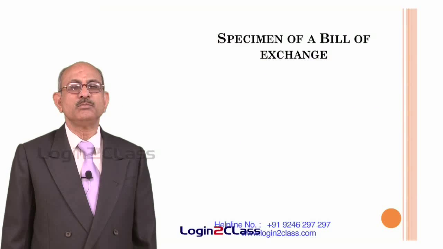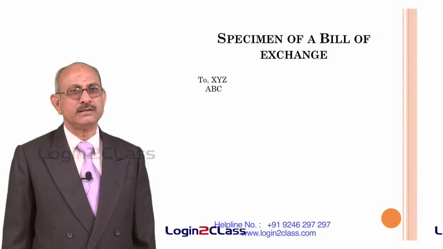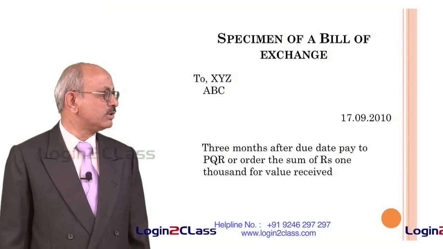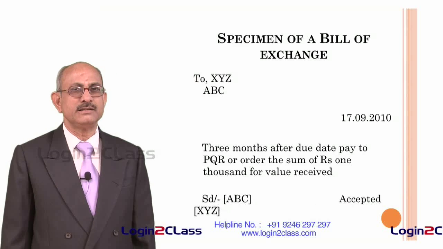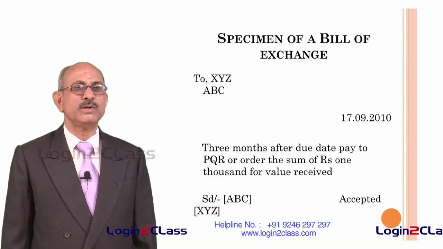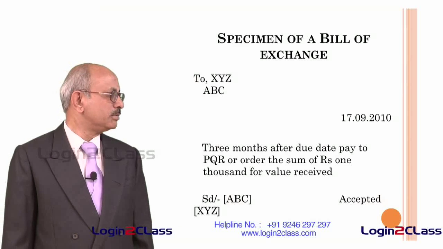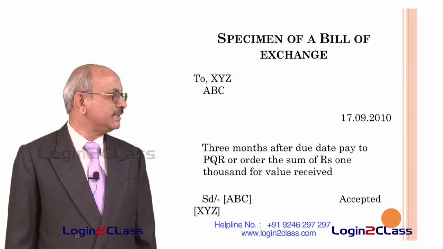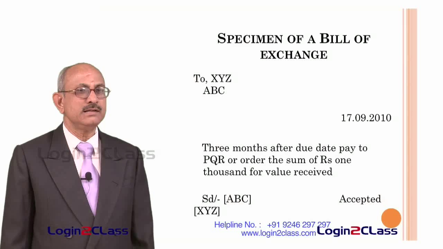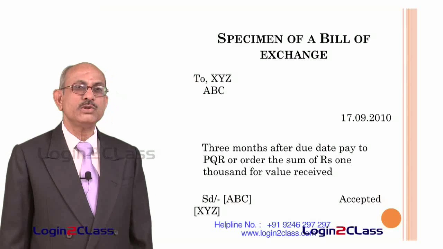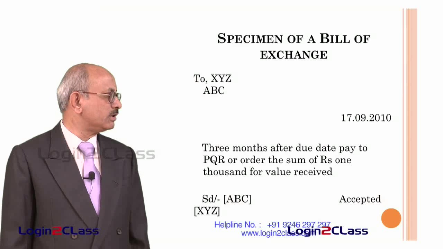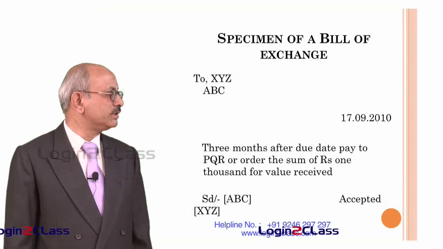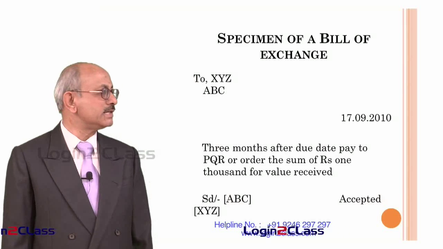So, we can look at the board and see how a bill of exchange looks like. A specimen of bill of exchange is given. It is signed by ABC, that means he is the drawer of the bill, and the date is also mentioned on the bill. It is addressed to XYZ, that means it is made on a certain person, and there it says 3 months after date pay to PQR, that means ABC is directing XYZ to pay to PQR, or order, it can be to the order of PQR also, the sum of rupees 1000 for value received, that means the certain sum of money is mentioned.